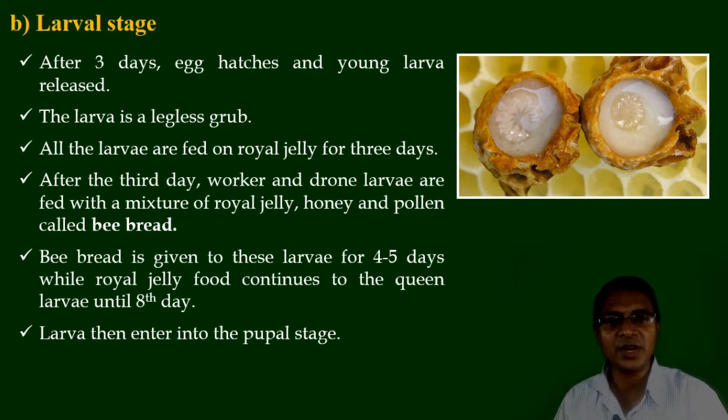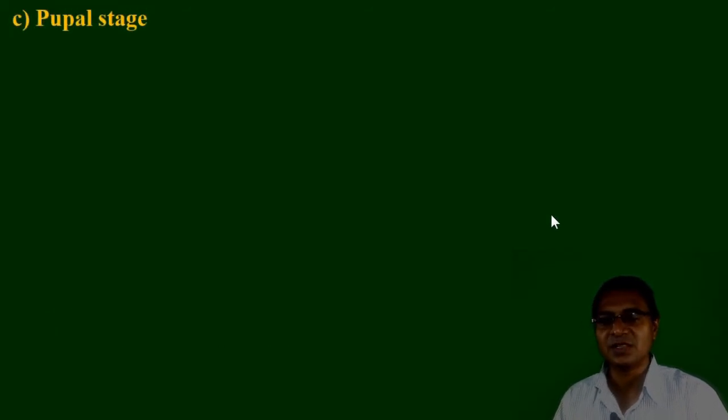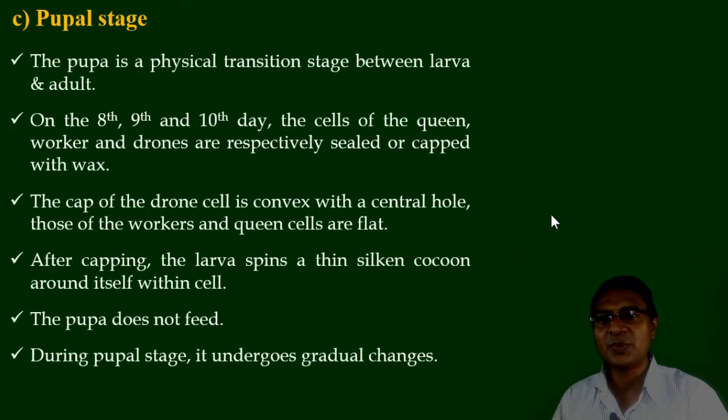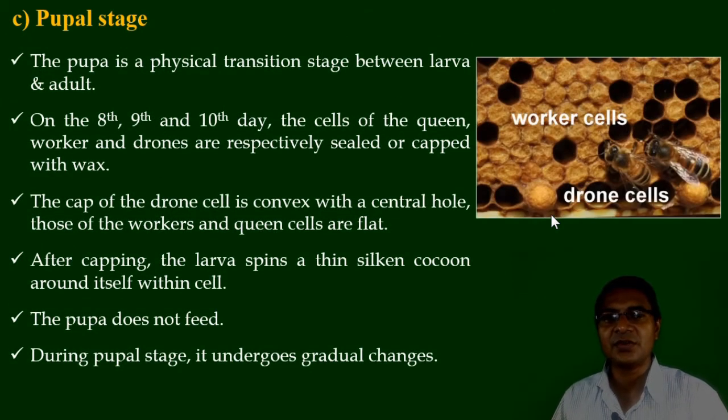Around the 7 to 8 days, they transform into the non-feeding stage. That name is the pupal stage. The pupal stage is a physical transition stage between the larva and the adult, located in between the larva and the adult stage here.